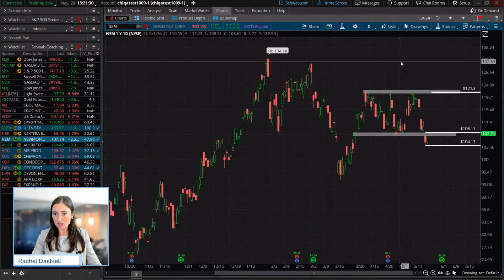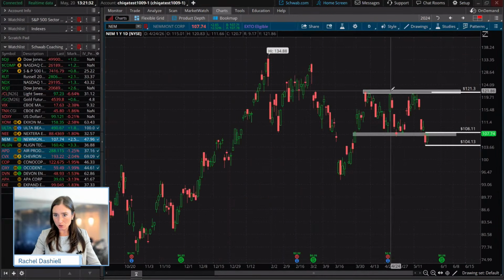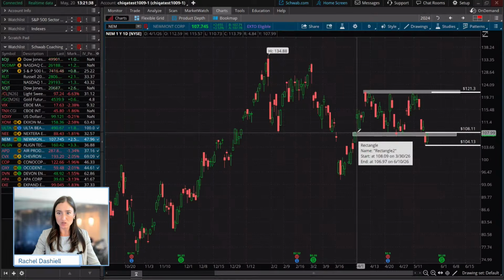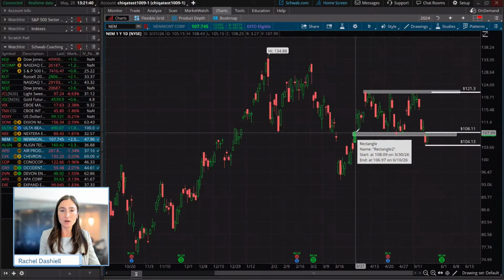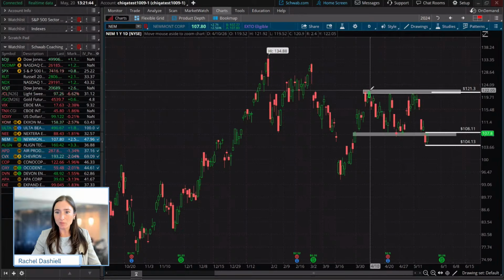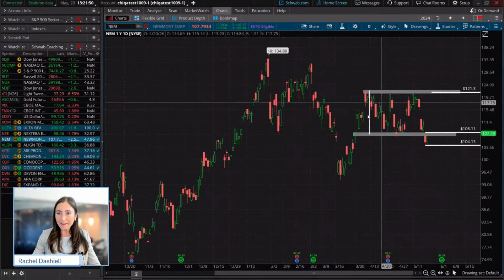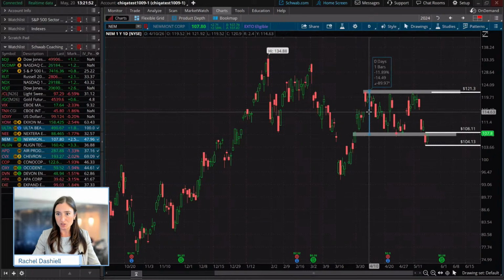So let's take a look here. We've seen that this pattern has taken roughly a month and a half to form. And we also know that from highs to lows, if we take the measurement there, that's roughly $14 and a half or $15 or so.